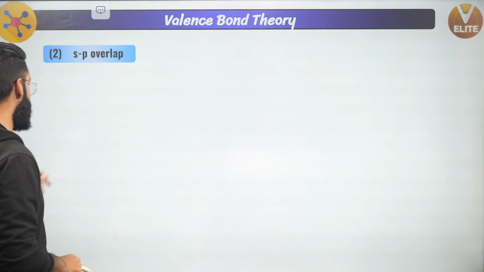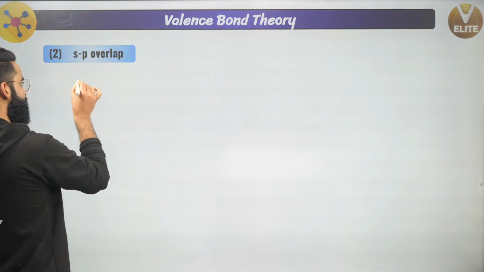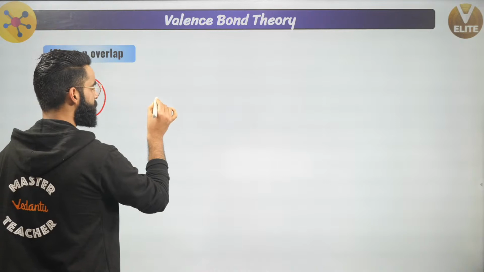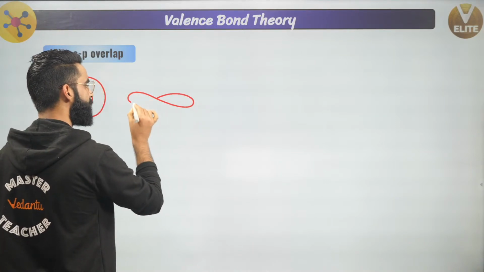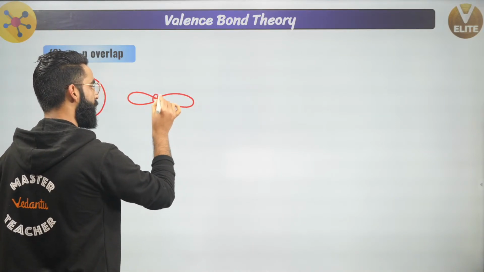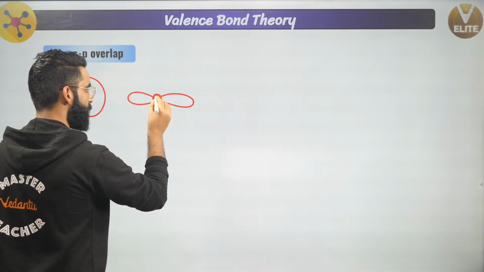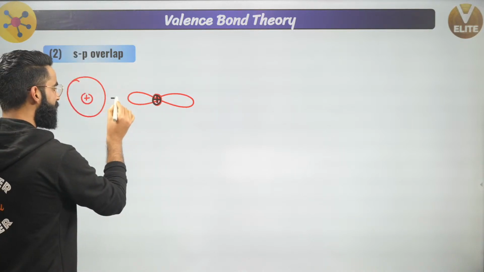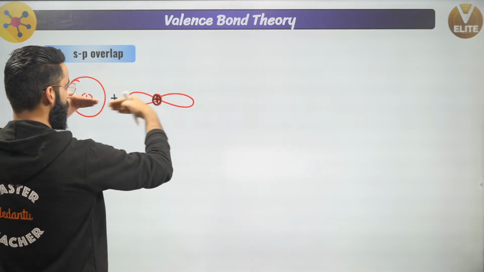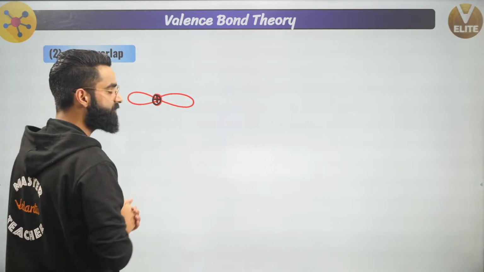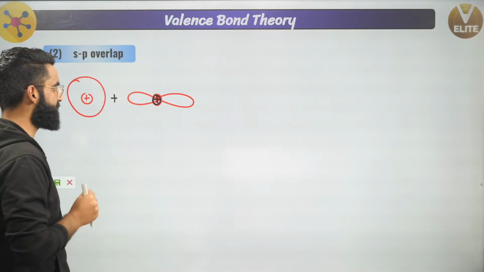sp axial overlap, understand. Let's assume this is the s orbital of one atom. This is the nucleus of it. This is the p orbital of one more atom, right? And this is the nucleus of it over here, correct? Let me change the color of it so that it will be visible. Now people, they are going to show head-on overlap, right? Head-on overlap is what I call axial overlap, and axial overlap always leads to the formation of a sigma bond.